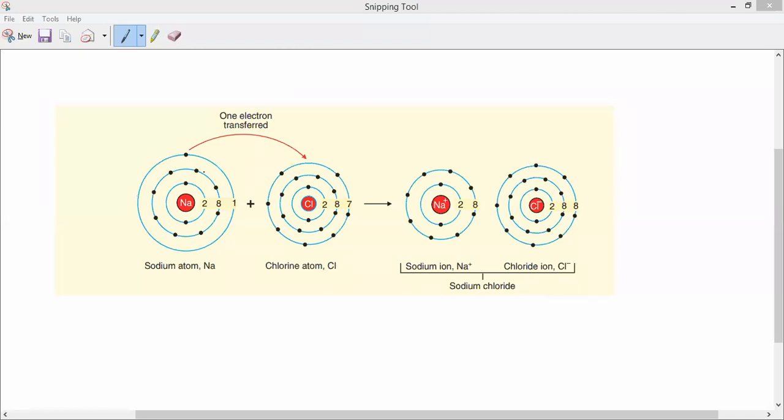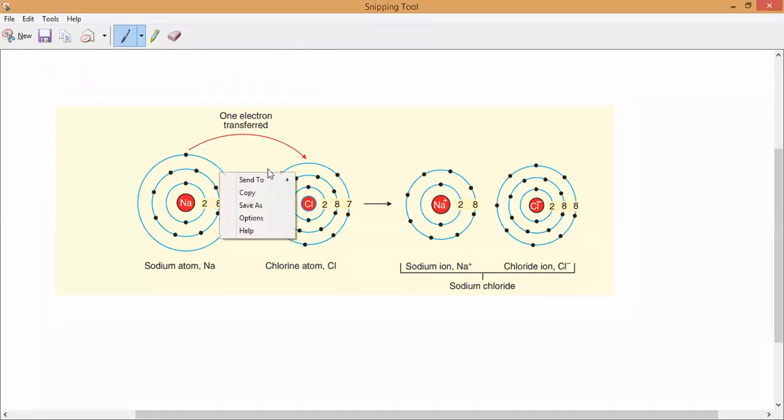You can observe here, sodium is having 3 shells, but here how many shells are there? Only 2 shells. Yes or no? But chlorine is having 3 shells, and here also it is having 3 shells. So for non-metal atoms, there is no change in the shells, but for metal atoms, one shell will decrease. Please leave some space and draw this one here. So what is this called? The formation of sodium chloride.